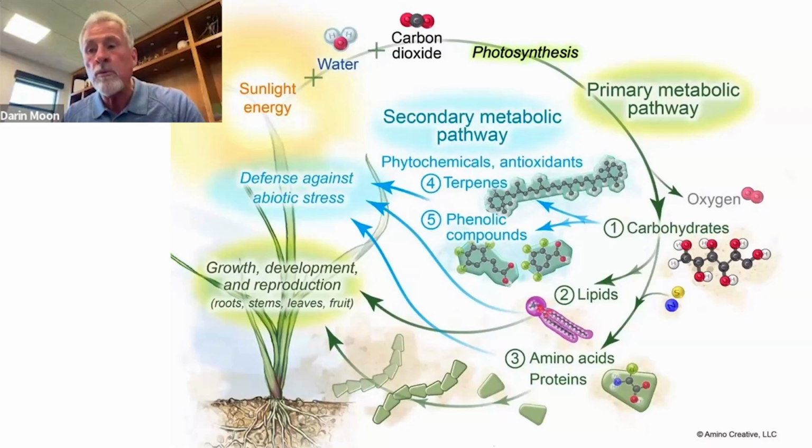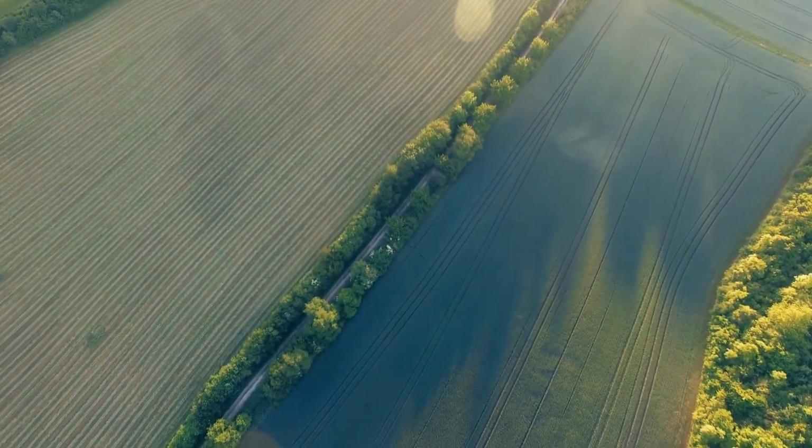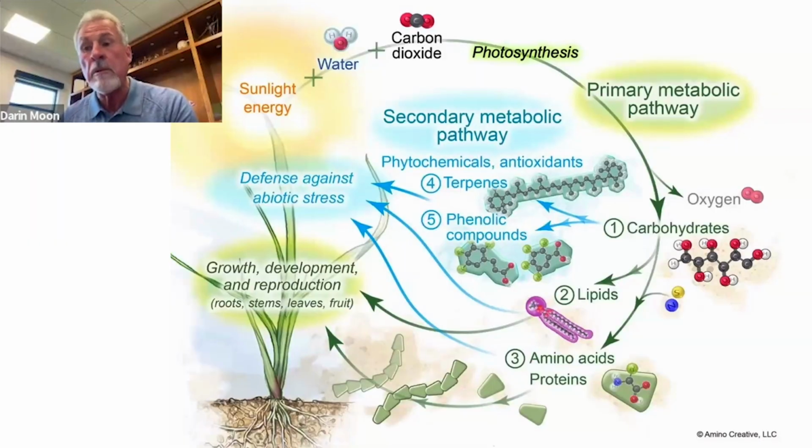Our job at Redox is to promote secondary metabolic pathways that promote balanced growth. That is our job. Agriculture years ago figured out primary metabolic pathways. We have figured out the NPK of agriculture. That's done. There's no more advancement in just applying NPK. You cannot put on more nitrogen and increase yield.